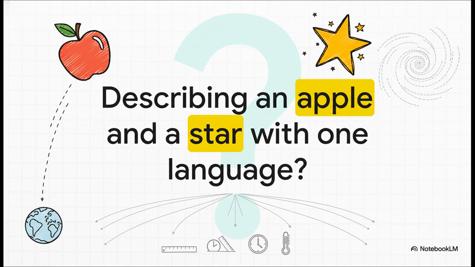Have you ever stopped to think about this? How is it possible that we can describe something as simple as a falling apple, right here on Earth, and then use the exact same language to describe a distant star millions of light years away? Well, the answer, and it's a big one, is all about having a universal system of measurement.